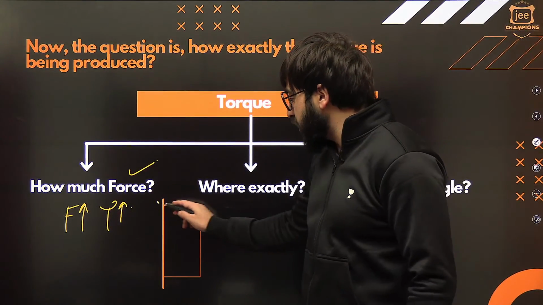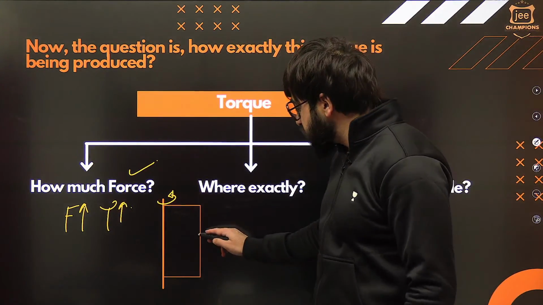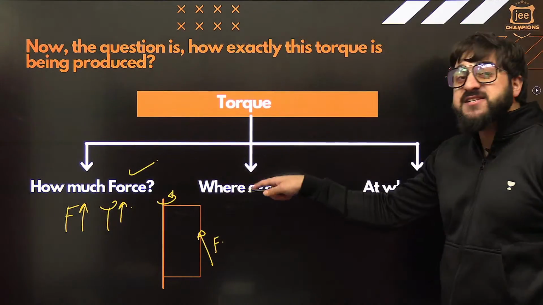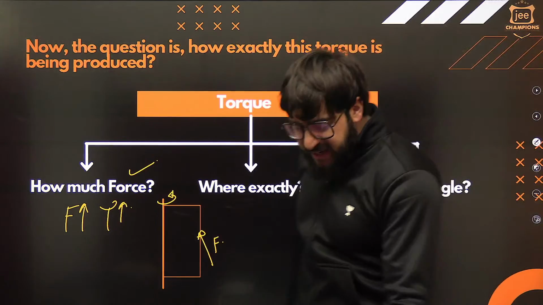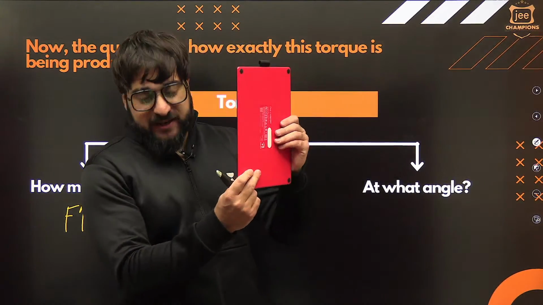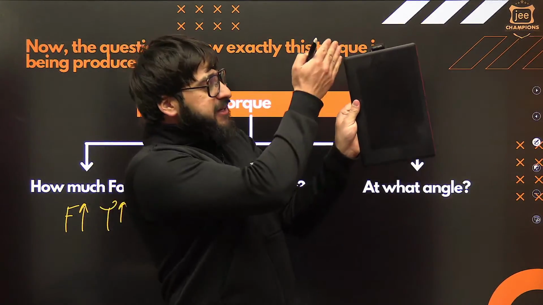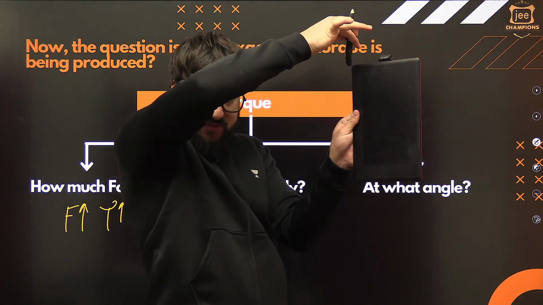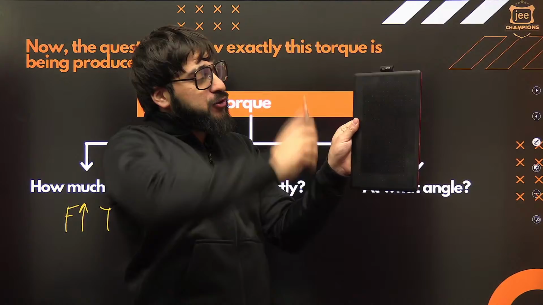In this case, if we talk about this door, fine, the next thing is where exactly you apply this force. For example, this is the same door in front of me. It is rotating about this axis, okay? I hope you can see this one. So it is rotating about this axis.